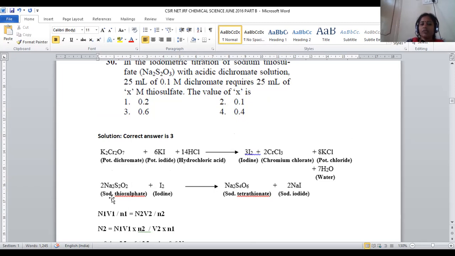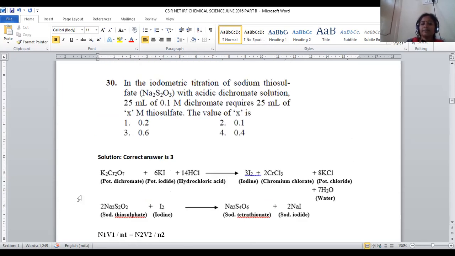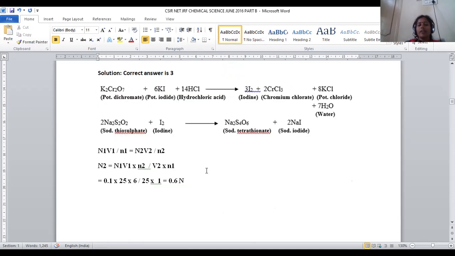Hypo is chemically known as sodium thiosulfate, Na2S2O3. Upon treating with this, the formation of sodium tetrathionate and sodium iodide is possible. This is the possible chemical transformation. Now what they are asking: 21 ml of 0.1 molar dichromate requires 25 ml of X molar thiosulfate. So we have to use the distribution law formula N1V1 by n1 is equal to N2V2 by n2.